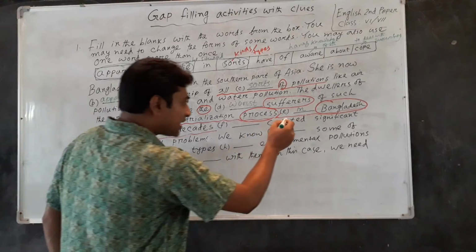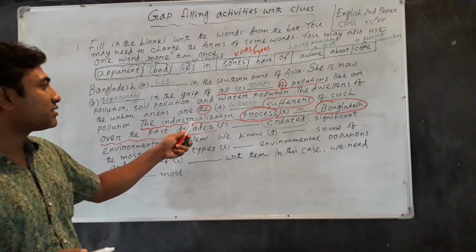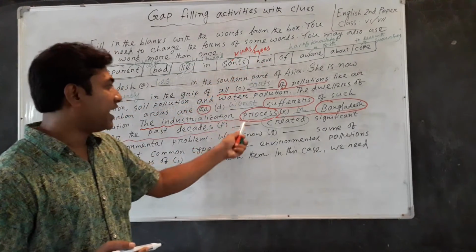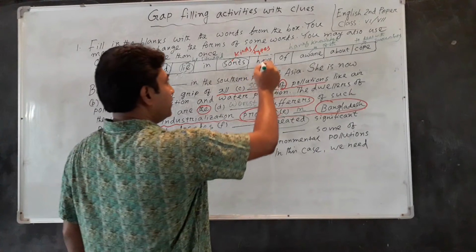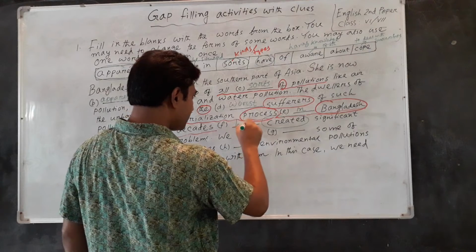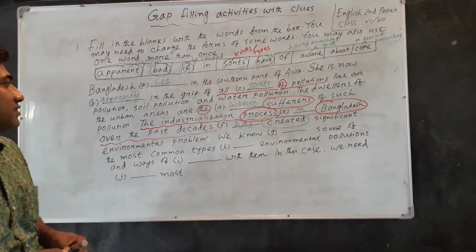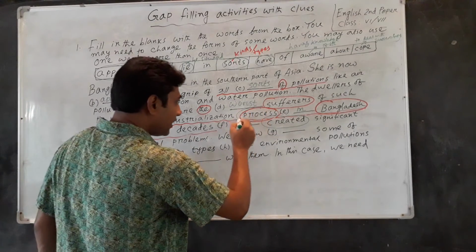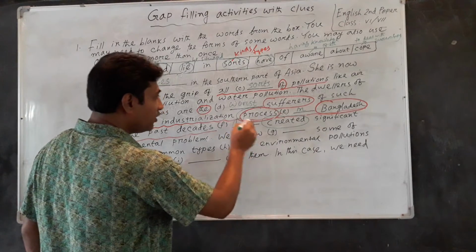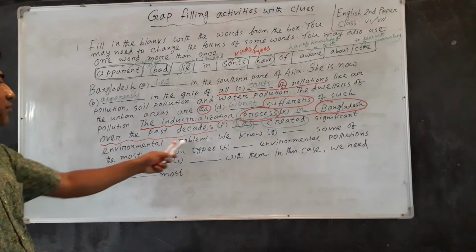So the past participle form has been written, and according to the meaning, structure and tense of the sentence, here the singular form of have has been used. The singular form of have is has. So the correct word in this blank is has. And as the head word is singular, that's why the verb will be singular. Has created significant environmental problems.